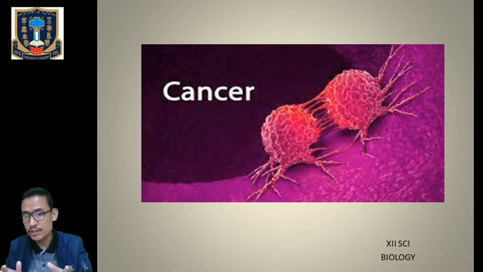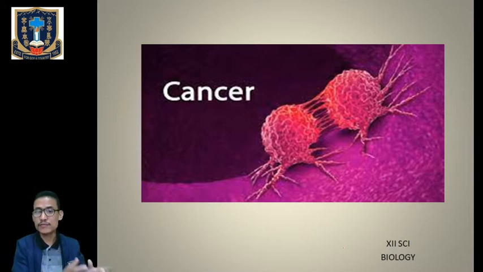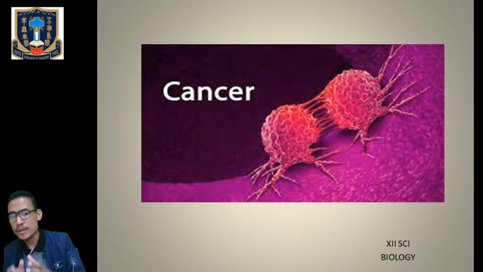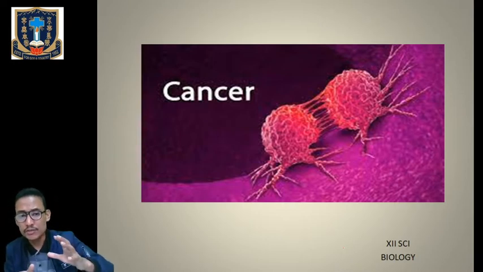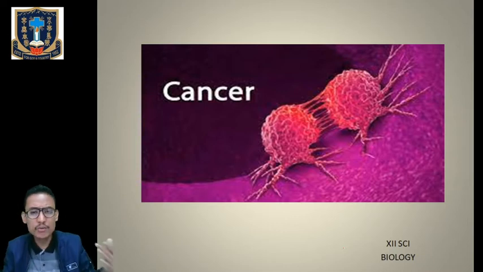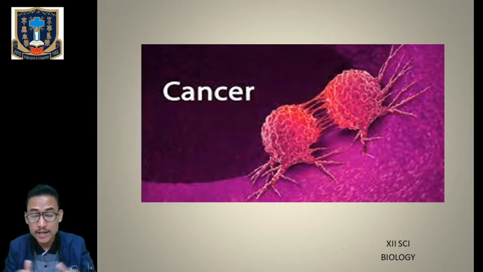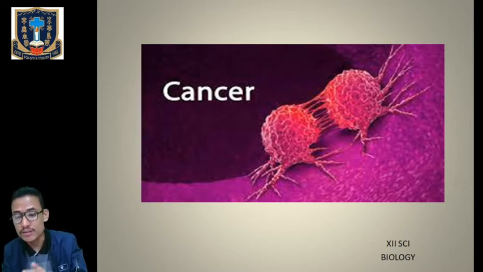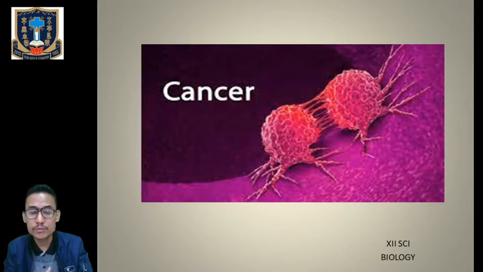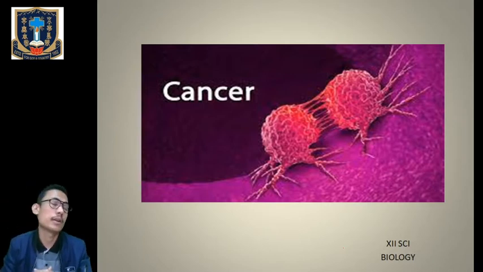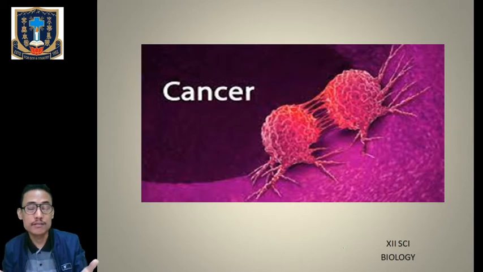Then only those cells will be allowed to enter into the next phase, that's called the S phase. And then from S phase, the cell has to enter into the G2 phase. So in between these phases, we have a checkpoint, and that checkpoint ensures whether the cell has completed all those criteria or conditions or not.